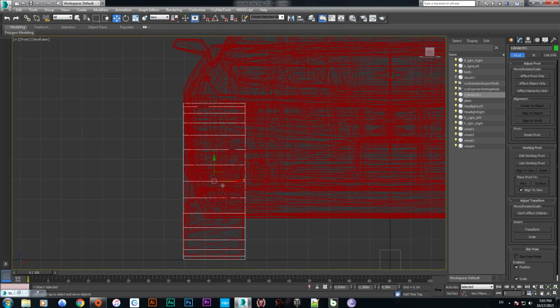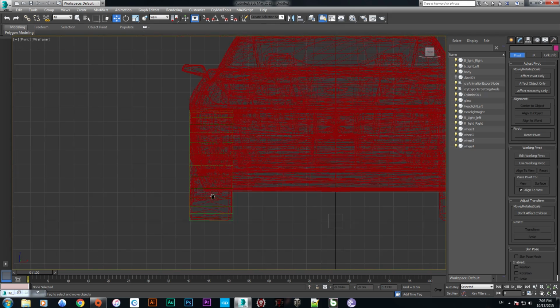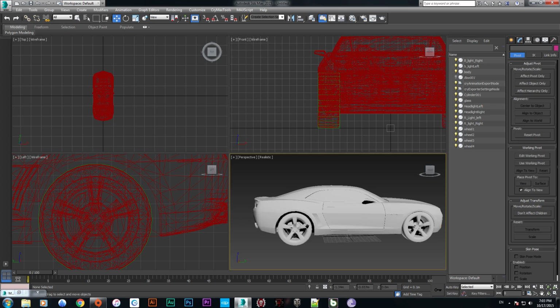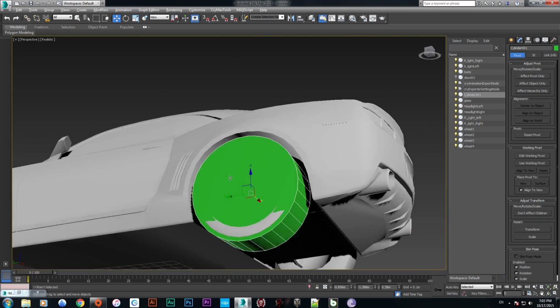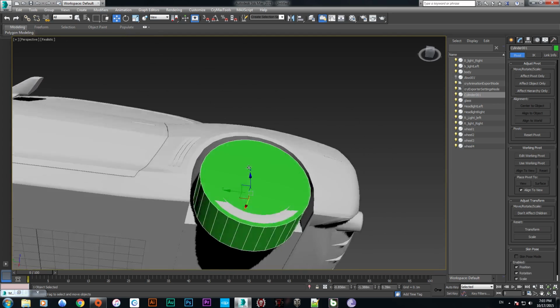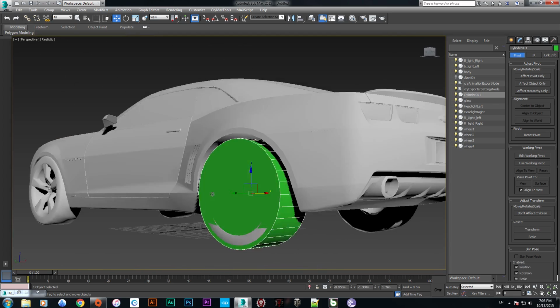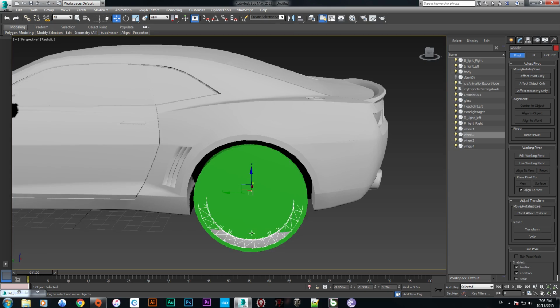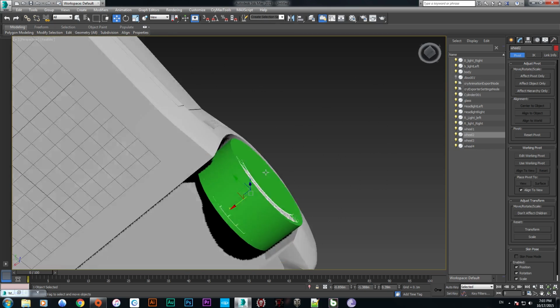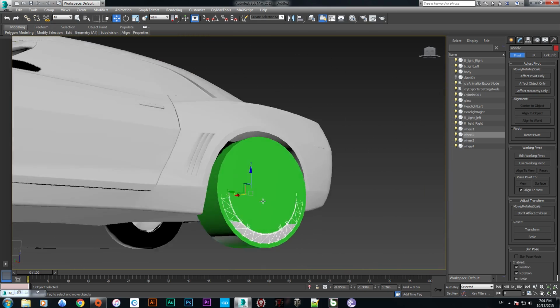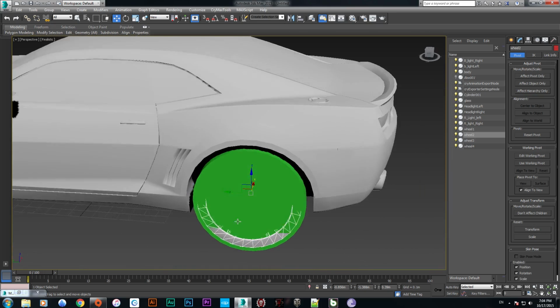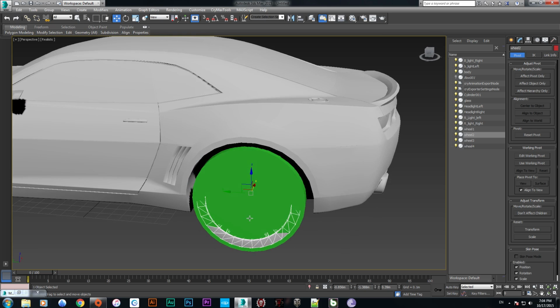So we have aligned the wheel in the center. Now we are going to make it perspective view and make sure it's good looking now. Even if our car tire is not aligned, it will work fine because of the proxy.